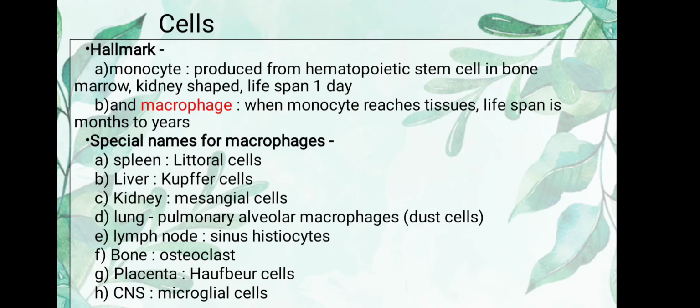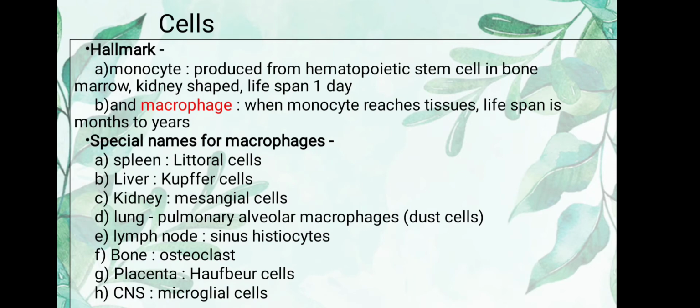This is not so important, but you just have to remember what a monocyte is. A monocyte is a cell which is produced from the hematopoietic stem cell in the bone marrow. It is the major precursor, the stem cells which get differentiated to form different types of cells. So they increase and produce monocytes. Monocytes are large kidney shaped leukocytes with a lifespan of 1 day.